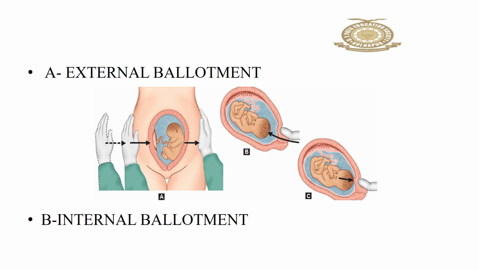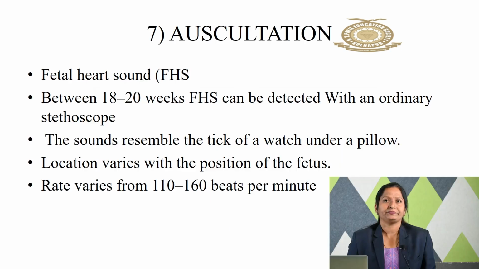If that is done per abdomen, it is called external ballottement. In another image you can see it is done with the fingers. We push the baby towards the fundus, and the baby will again come back to its normal place. If this is present, that suggests internal ballottement is present.